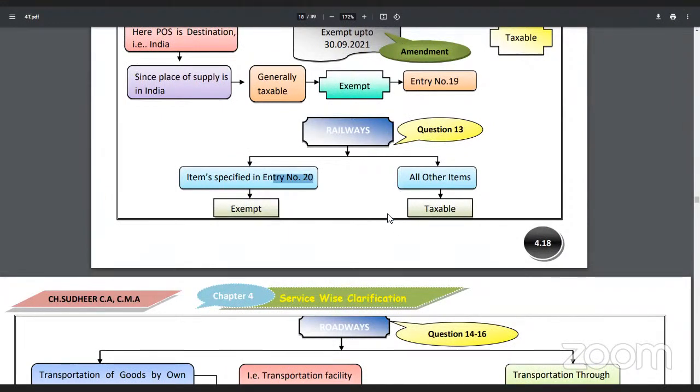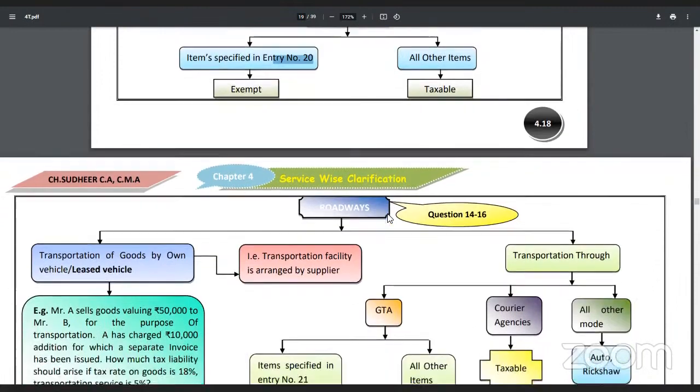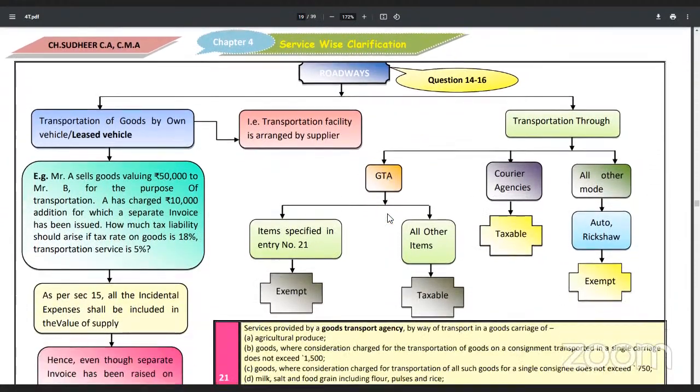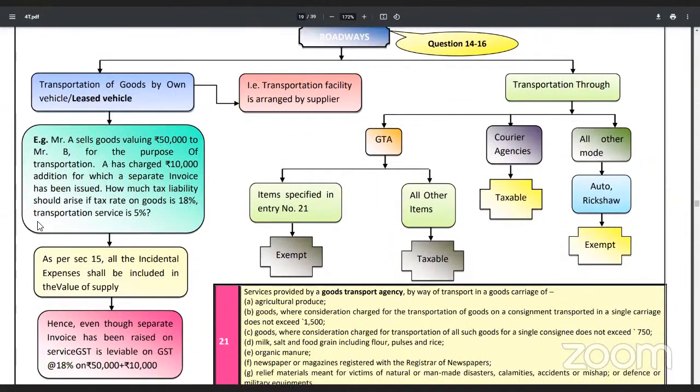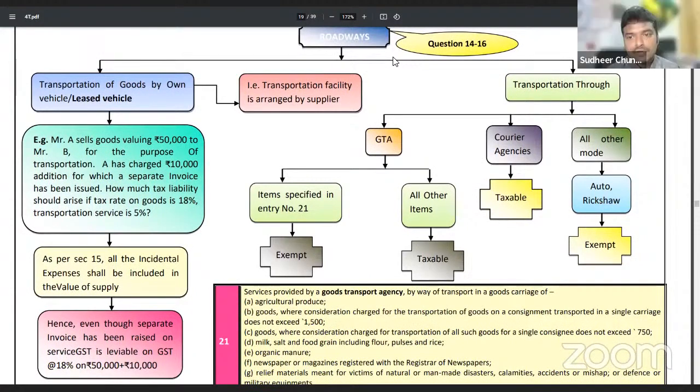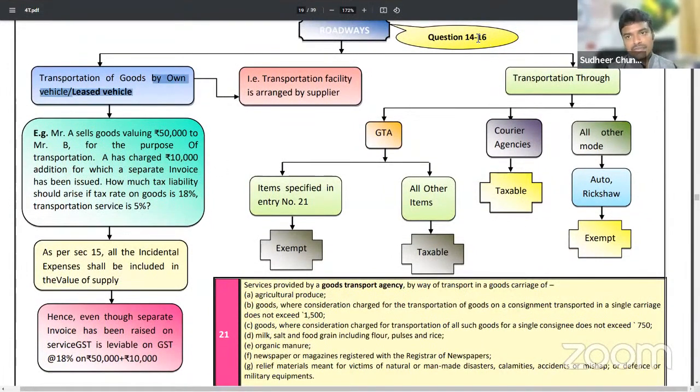Now let us continue with the next one. Roadways. Listen very, very carefully. There is a lot of in-depth analysis which I have presented here clearly. Transportation by own vehicle or leased vehicle. What we need to see here is transportation by own vehicle or leased vehicle. Whatever may be the case, what we charge as freight in this case.